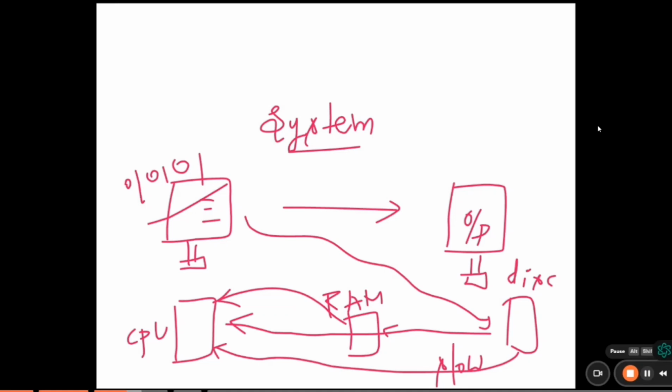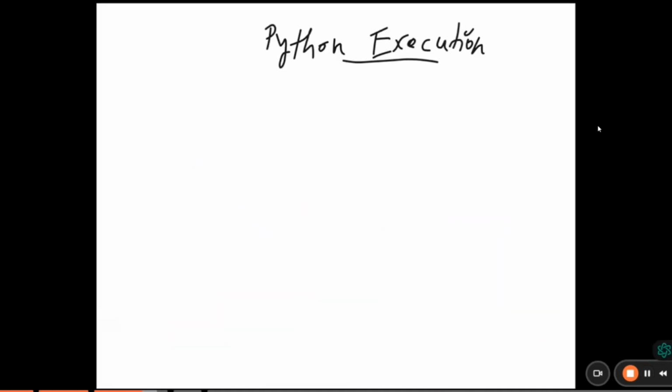Okay, so let's discuss how this will happen. I told you that between the CPU and the hard disk, we have a RAM, right? RAM is mainly for temporary storage. For example, the information stored in a hard disk is first retrieved to the RAM, then from RAM to the CPU, then the CPU will execute the code and produce the output. This is how the system works internally, right?